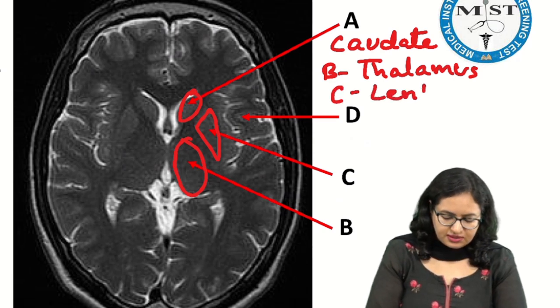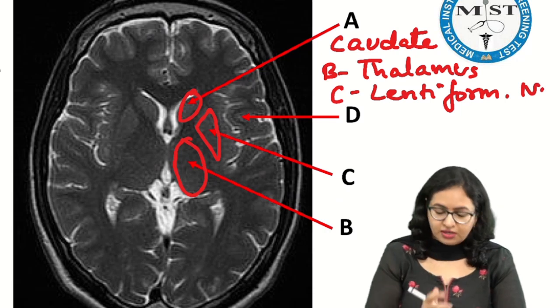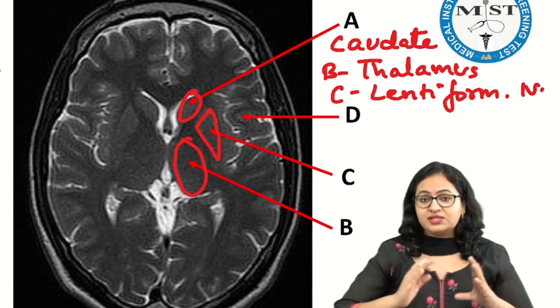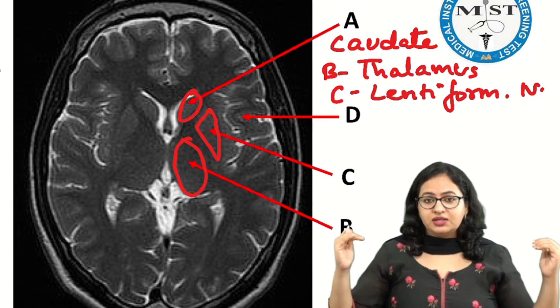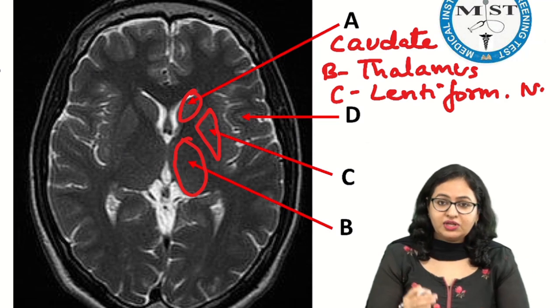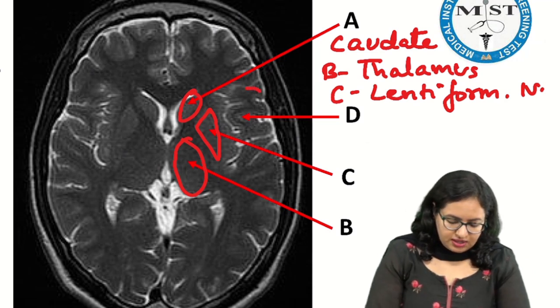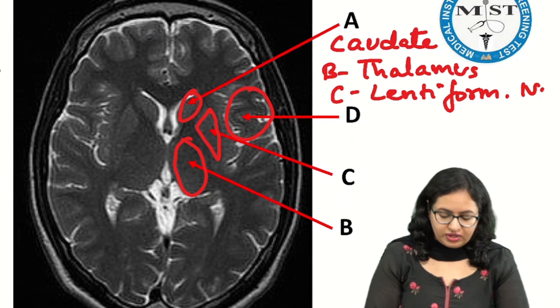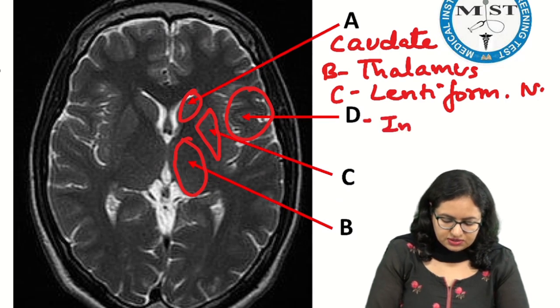C is the lentiform nucleus. And what is D now? D is an area which is lateral to the lentiform. It is actually the insular cortex, which is dipping in from outside, from the lateral sulcus. This area over here, where the arrow has been put, is the insular cortex.